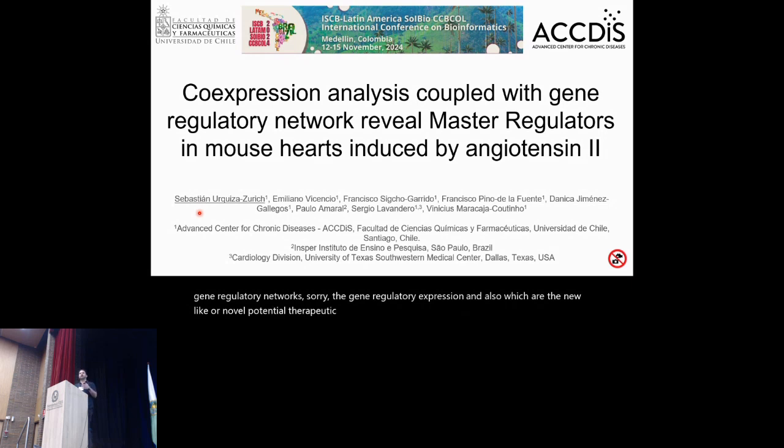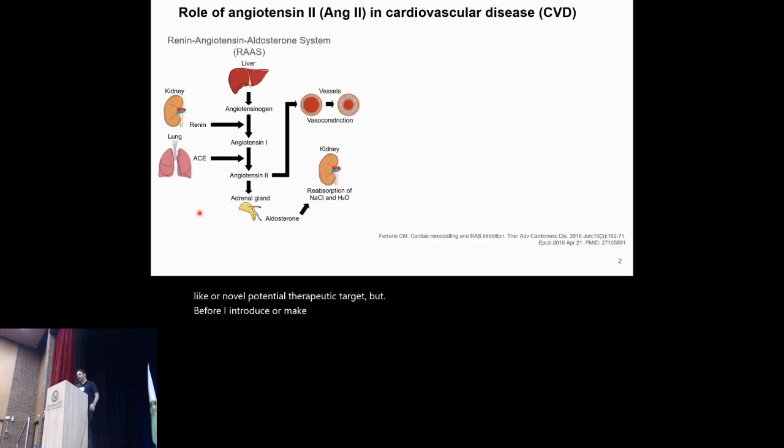But before I introduce the main findings of our work, I want to contextualize the main purpose of this, which is to understand the role of angiotensin 2 in cardiovascular disease.